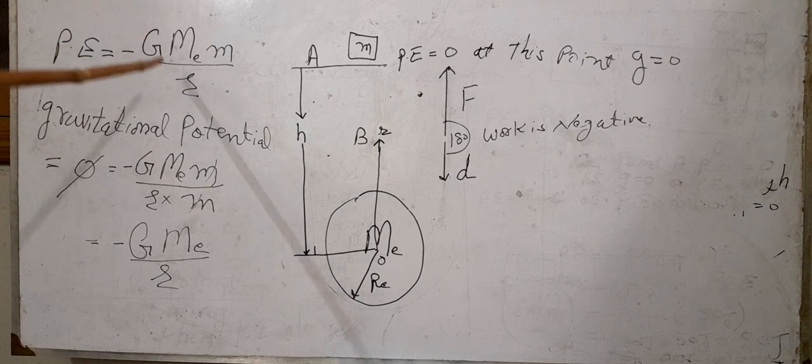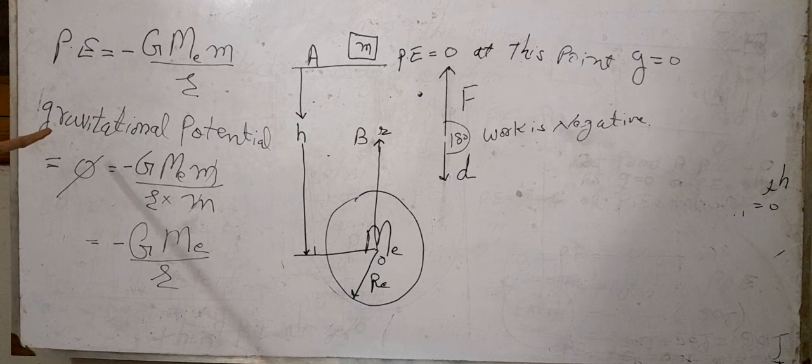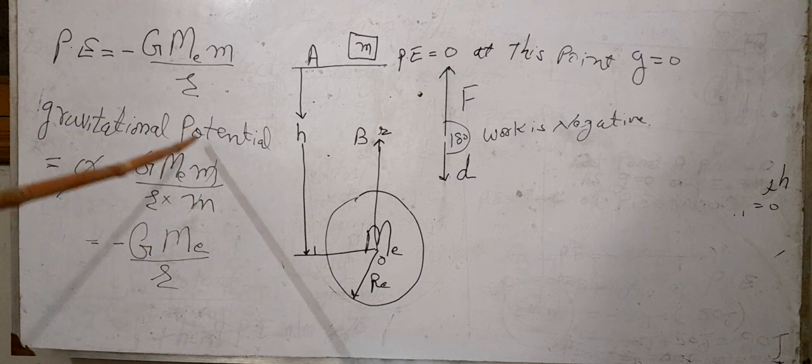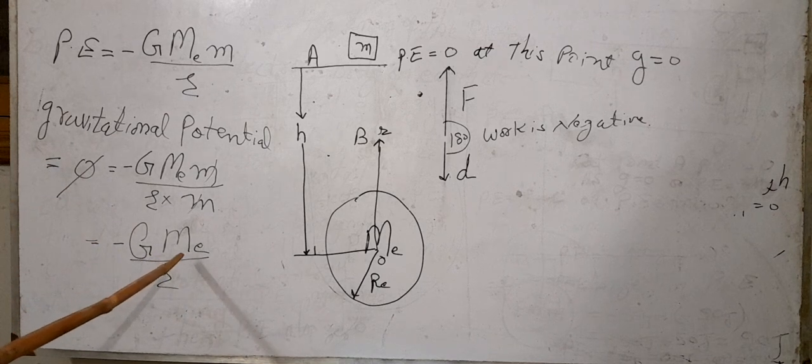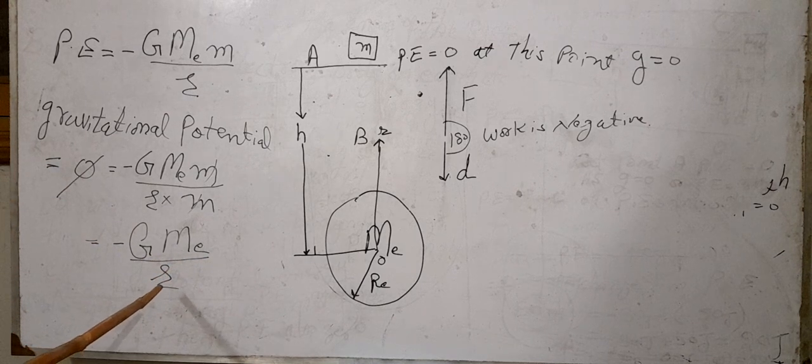Now the gravitational potential is the potential energy per unit mass. Therefore, we divide it by the small mass m, and so the gravitational potential in the end becomes this value.